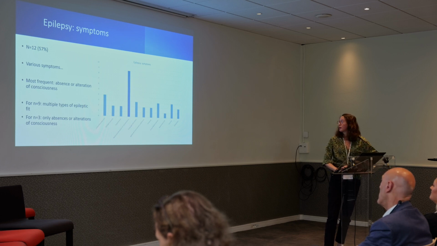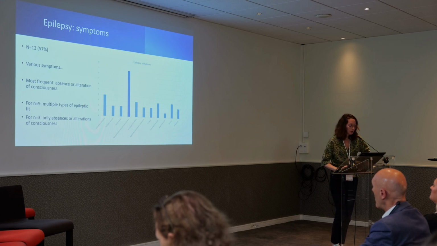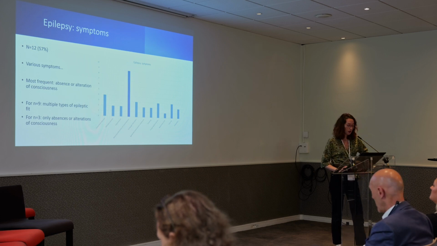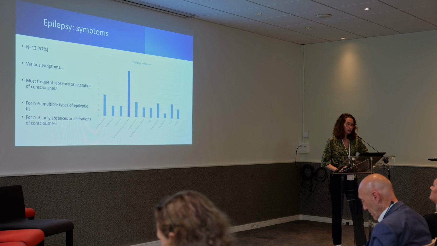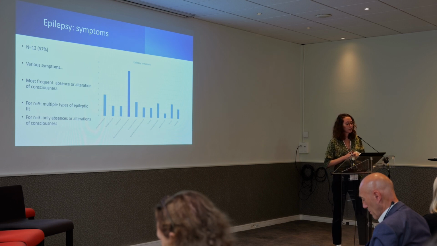After the diagnosis, let's talk about the symptoms, and first of all, epilepsy. 12 girls reported having epilepsy, which was 57% of the described population, the same numbers as we said this morning, and various symptoms were reported. All types of epileptic symptoms were reported, as we can see on this graph, such as convulsive seizures, language alteration, chewing, etc., but the most frequently described symptom by parents was absence or alteration of consciousness. For most of the girls, 9 of them, there were multiple types of epileptic fits and symptoms, and for only 3 of them, we had only absence or alteration of consciousness.